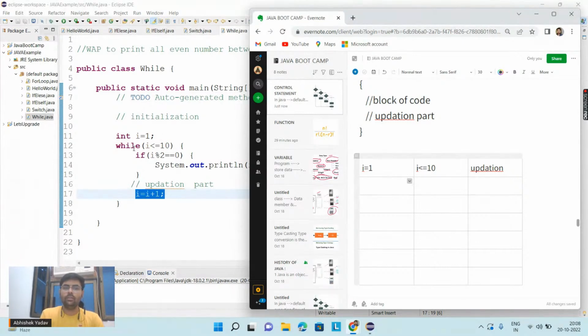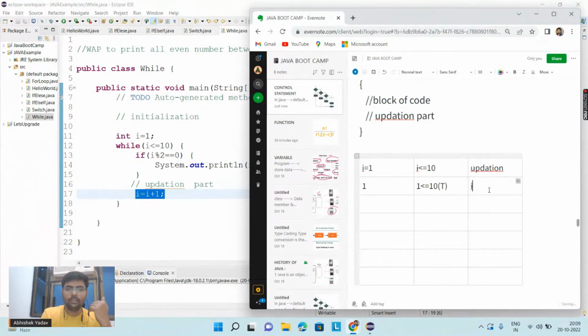After that, you have the while loop with i <= 10. Here the value of i is 1, and you are checking the condition: 1 is less than or equal to 10. Yes, the condition is true, so you will move inside the body of the while loop. Here you will check the if condition, if i % 2 == 0. Here the condition is false because 1 % 2 gives the remainder 1, so I will not execute the body of the if condition.